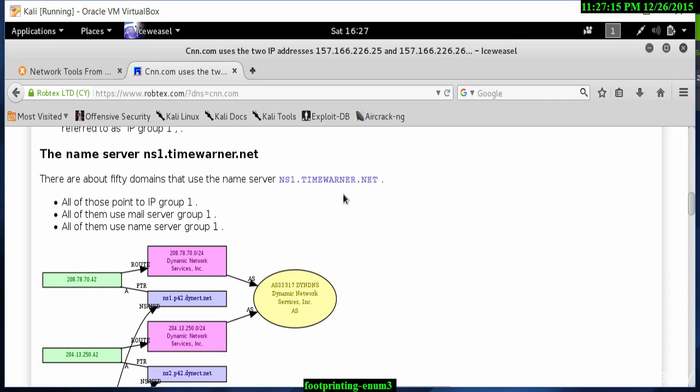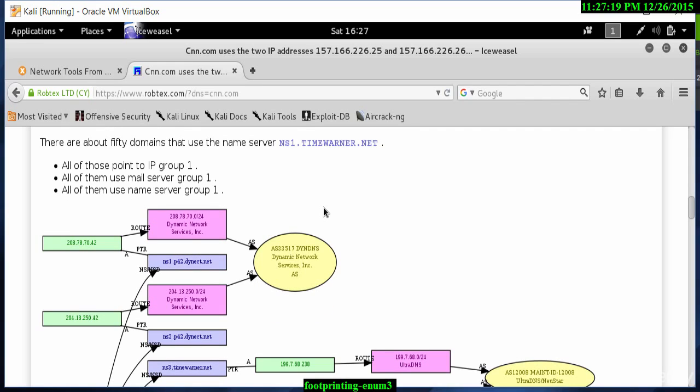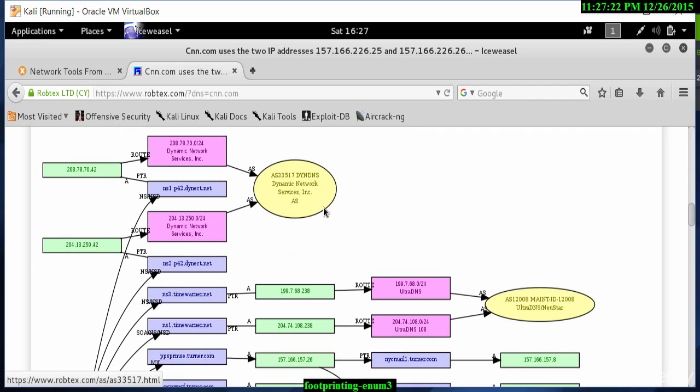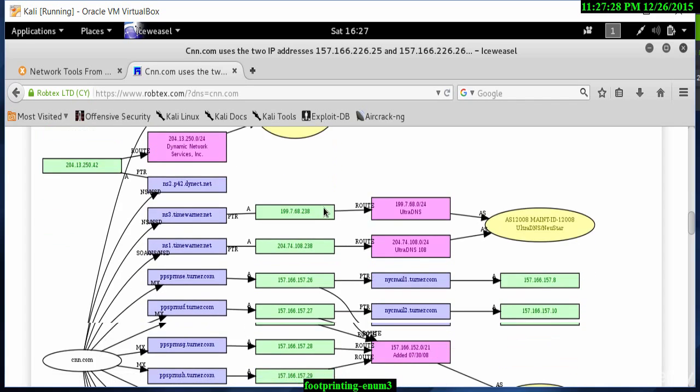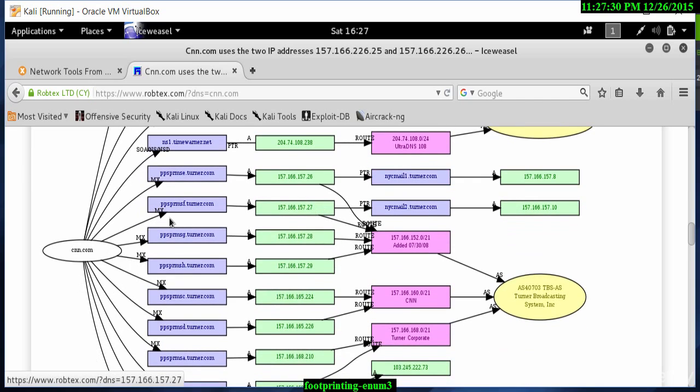It tells us also that all these IP addresses point to an IP group 1, a mail server group 1, name server, and this is the diagrammatic representation of what it's been able to find for us. As you can see, it starts off with cnn.com, and all these are the name servers sitting on there with the A record IP addresses.